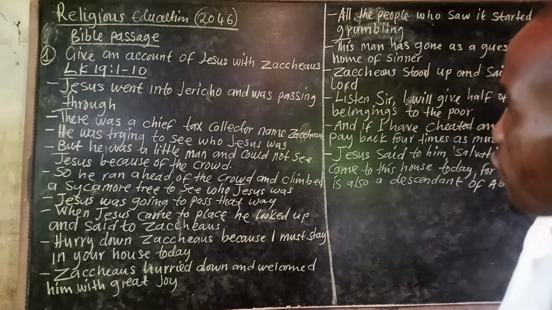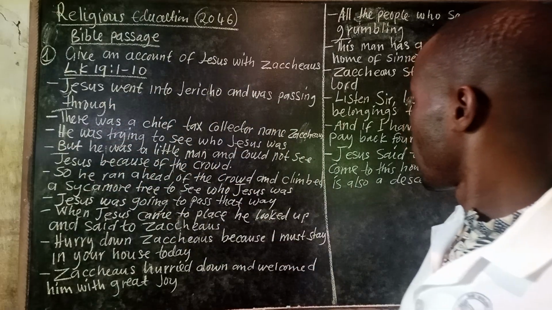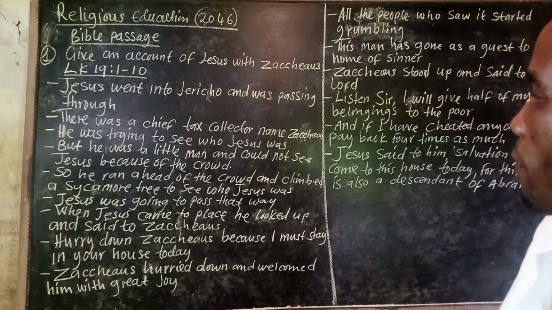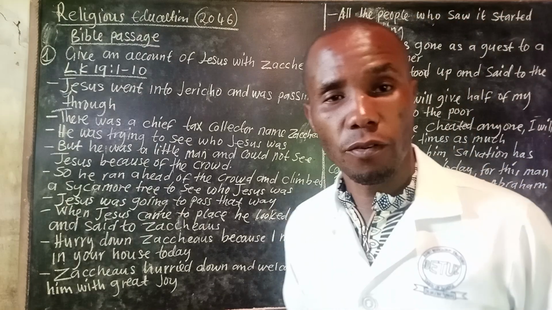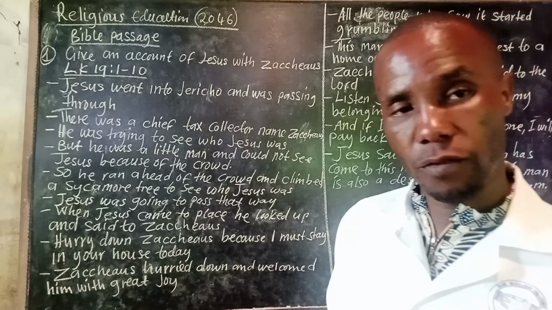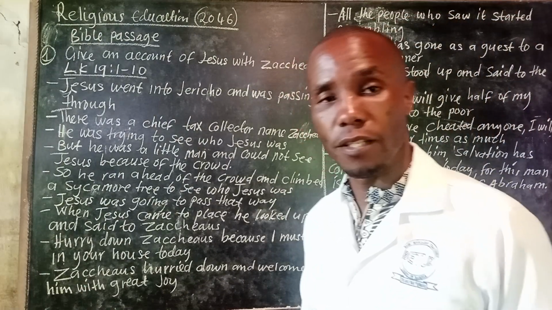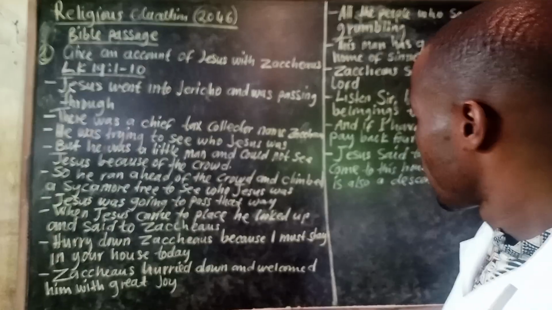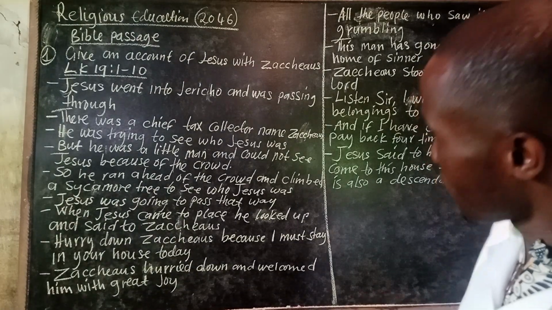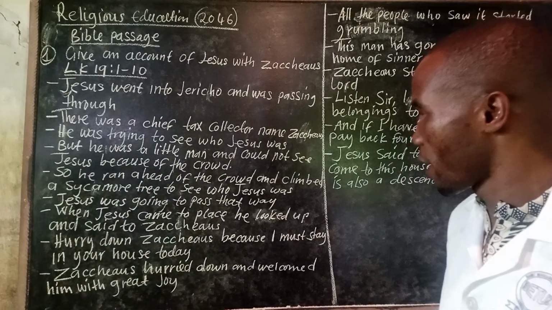Okay? When Jesus came to the place, he looked up and said to Zacchaeus. So when Jesus reached where Zacchaeus was, Jesus looked up at that particular tree and saw Zacchaeus. And then he said, hurry down, Zacchaeus, because I must stay in your house today.